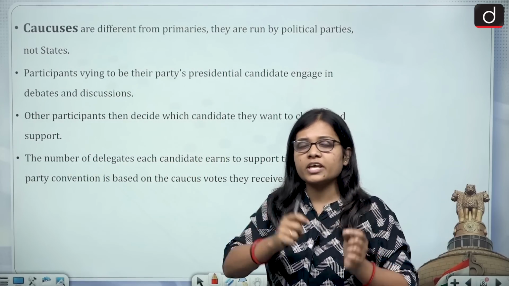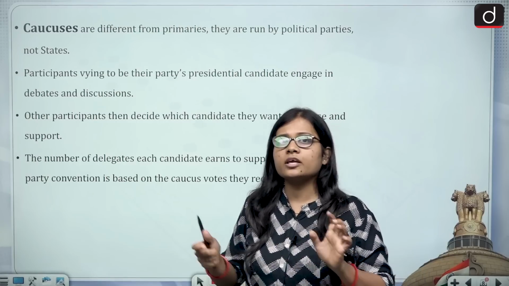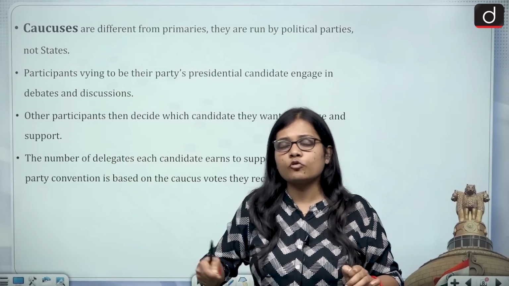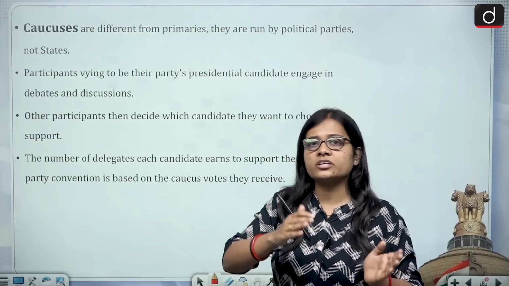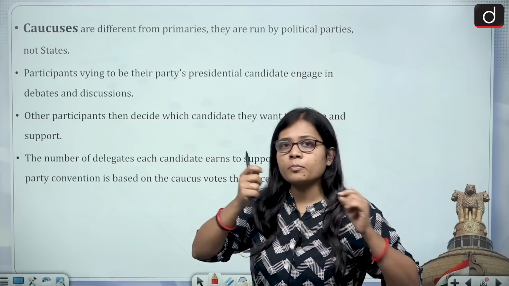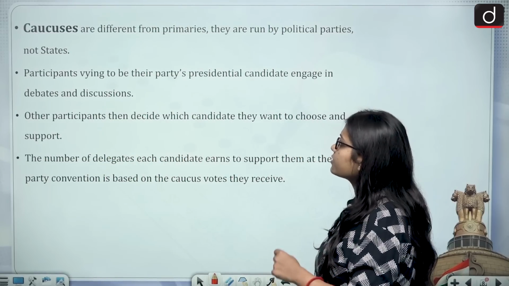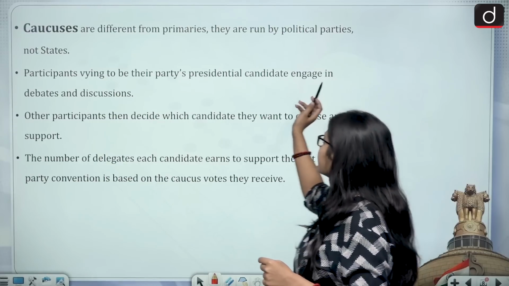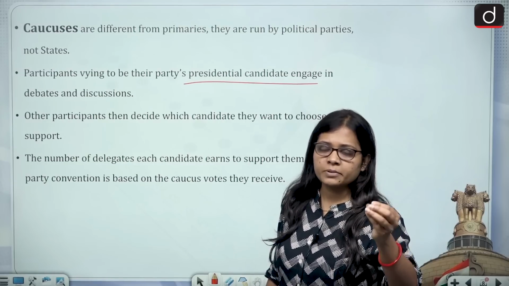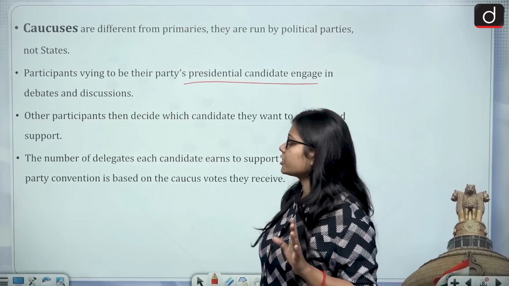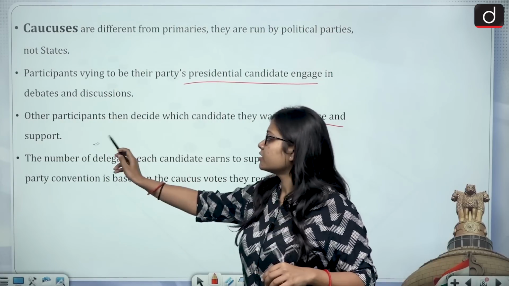So in a caucus also, if any candidate wants to see whether he or she can generate votes, that person can stand, and in the end the votes are counted and we can see which candidate is actually getting votes and which candidate will be selected to move from primaries and caucus to the national convention. Then participants hoping to be their party's presidential candidates engage in debate and discussions. The people who want to be chosen as the presidential candidate do debates and discussions under the caucus. Then the other participants decide which candidate they want to choose and support.